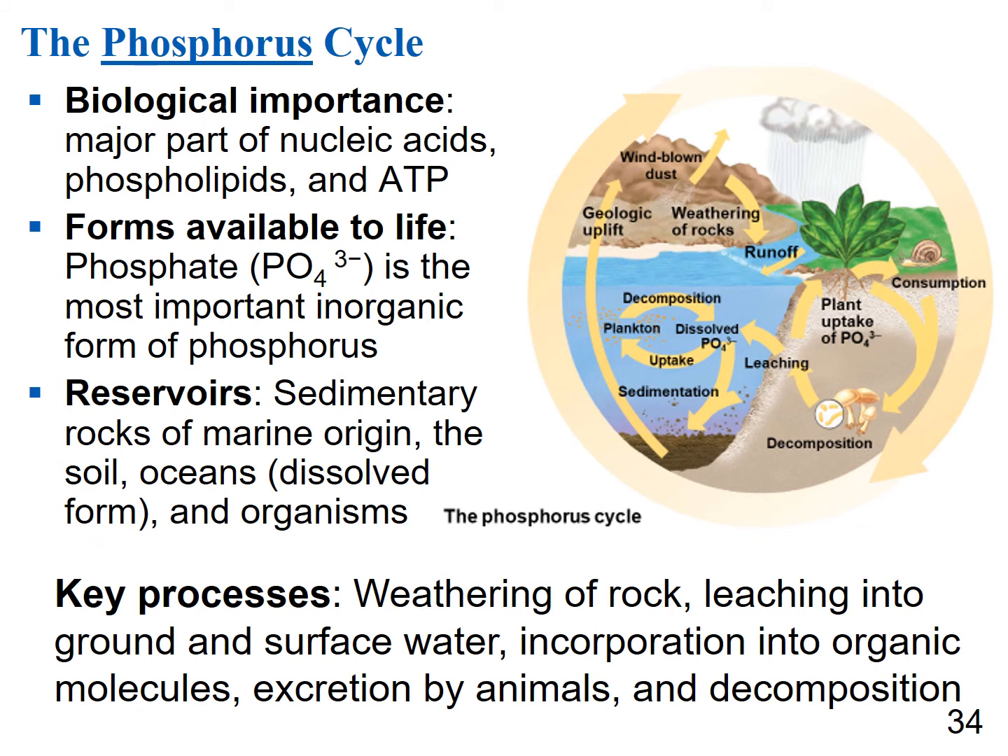The phosphorus cycle is important to us because phosphorus makes up ATP. Phosphorus is in phospholipids and also nucleic acids, all things important to life. Living things can take up phosphate, and that's really our most important form of phosphorus. Reservoirs for phosphorus include sedimentary rocks, the soil, oceans, and organisms themselves. Key processes include the weathering of rocks and leaching into the ground and surface water, incorporation into organic molecules, excretion by animals, and decomposition.